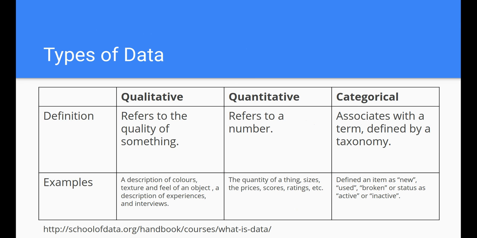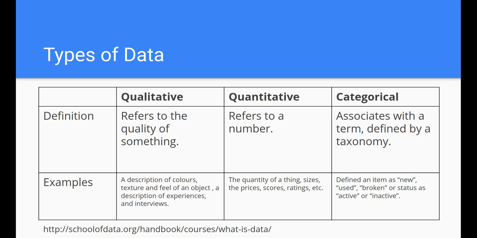So there are different types of data. There's qualitative data, which refers to the quality of something. So this is kind of a descriptive type of data where you can describe the taste of something, sweet or savory. It can be a narrative basically. It's not so easy to quantify, right?